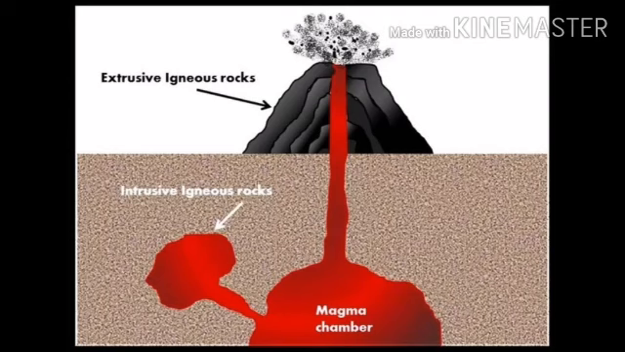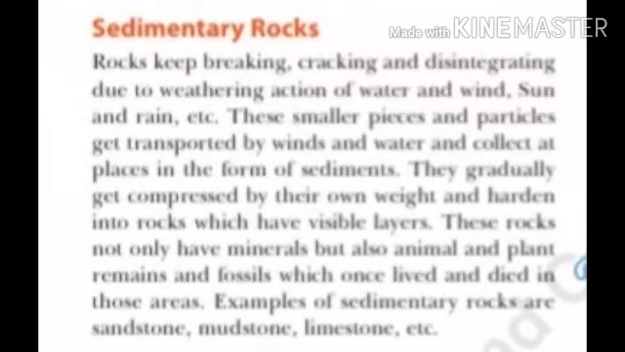Now we move on to the second type, sedimentary rocks. The word sedimentary is derived from the Latin word sedimentum, which means settling. First of all, sedimentary rocks can be easily broken down into tiny sediments of mud and soil debris. They also have a tendency to settle down on the earth's surface easily.